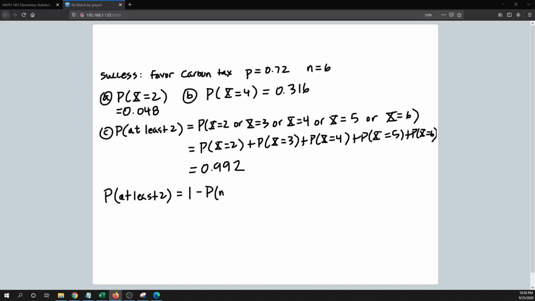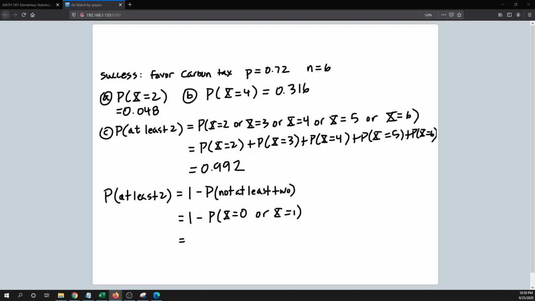In other words, that I do not get at least 2. Well, if I don't get at least 2, right, that means that I get 0 or 1. Okay, so you can see that's a little bit easier than that.